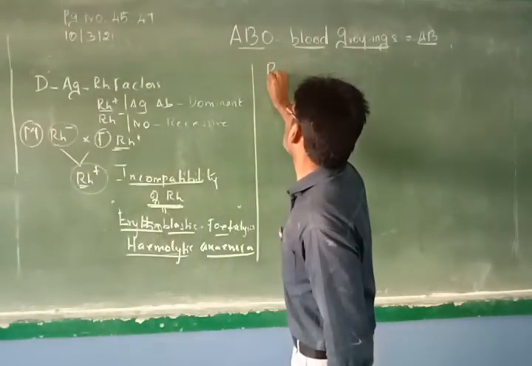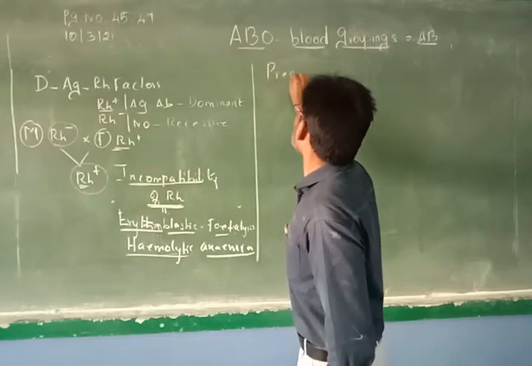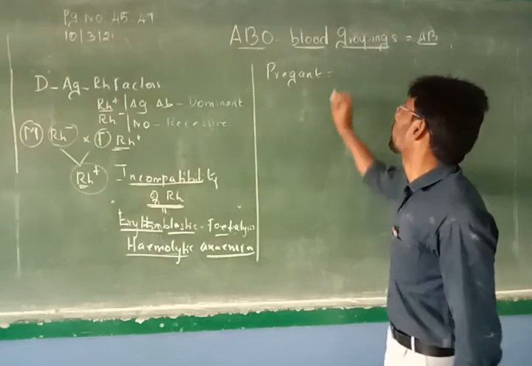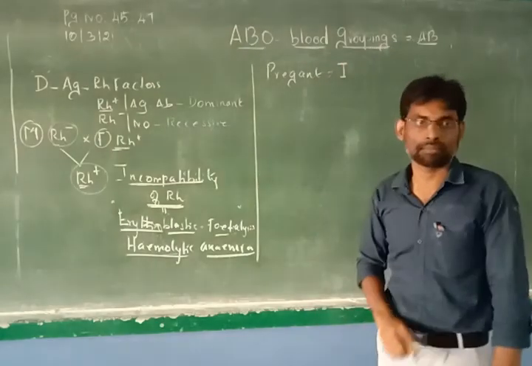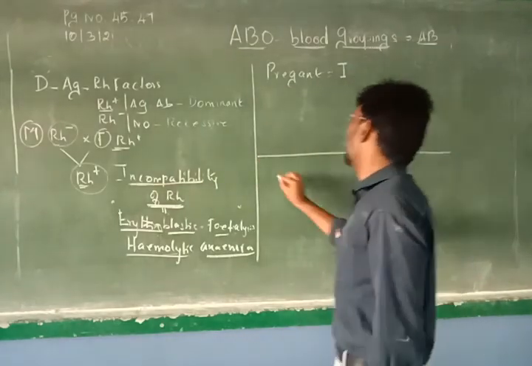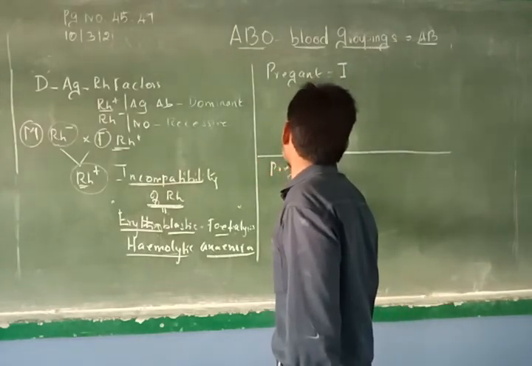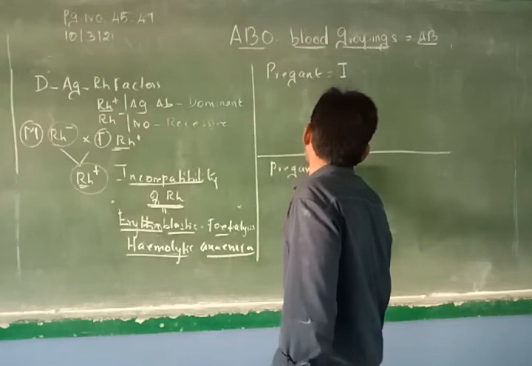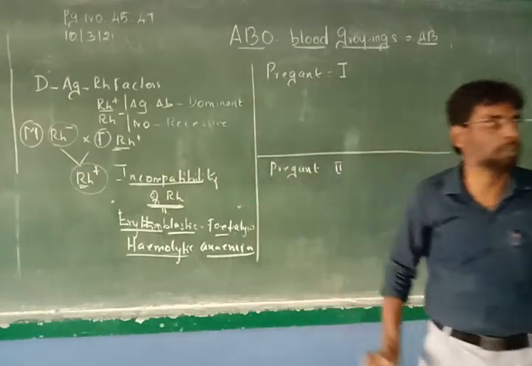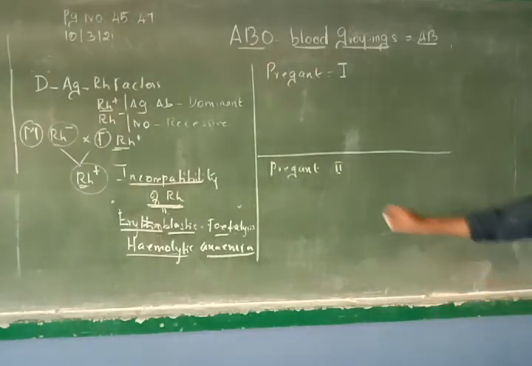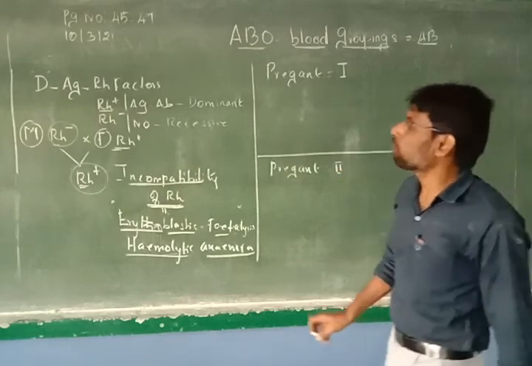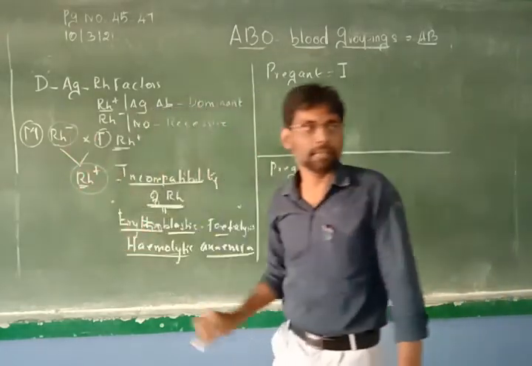Now I am taking two situations. The first situation is where the mother is pregnant for the first time, pregnancy 1. And the second situation, the mother is pregnant a second time, pregnancy 2. There are two situations we are discussing for this incompatibility. Mother is pregnant for the first time and the same mother is pregnant for the second time. What is the mother? Mother is negative.